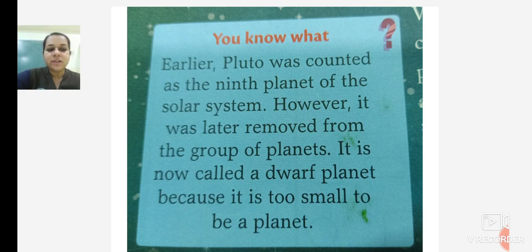Why did they remove the name of the 9th planet? Because it is a very small planet. It is very small and it is a very cold planet. Because it is too small to be a planet. Dwarf means which is very cold and very small. So now there are only 8 planets, and the 9th planet is there, but it is not included in the solar system.